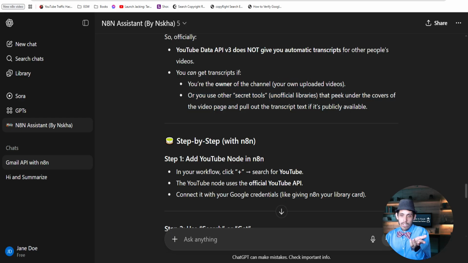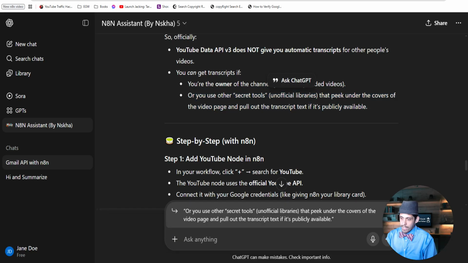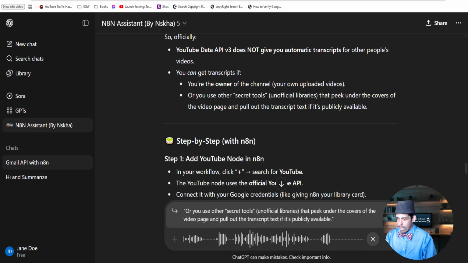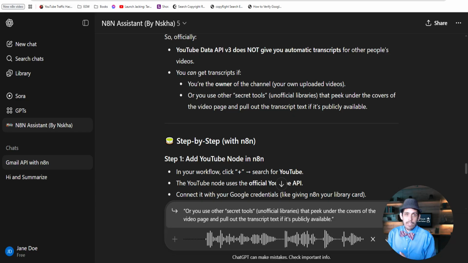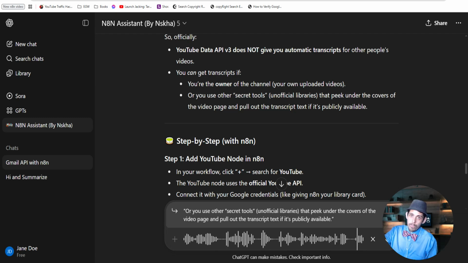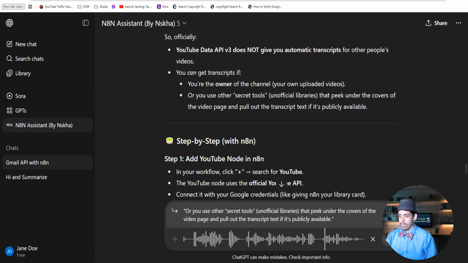So now my question is, I'm going to select that and ask ChatGPT: what secret tools will allow me, can you give me a list of APIs that I can use to get the transcript of other people's YouTube videos using an N8N automation workflow?